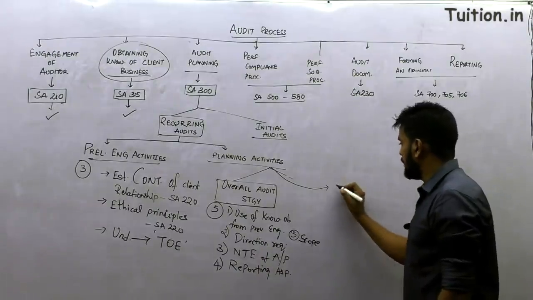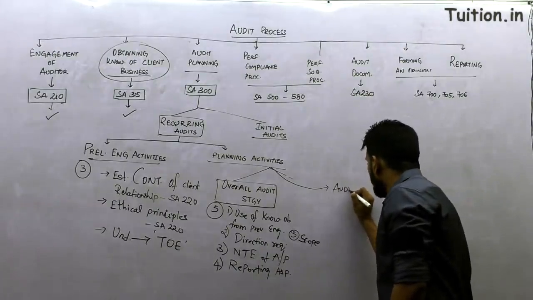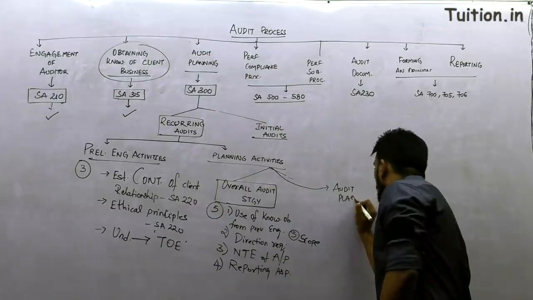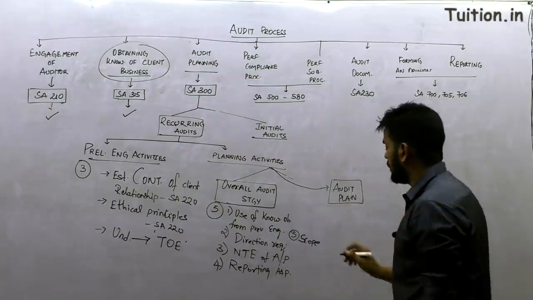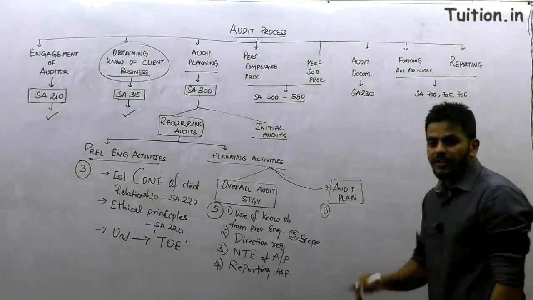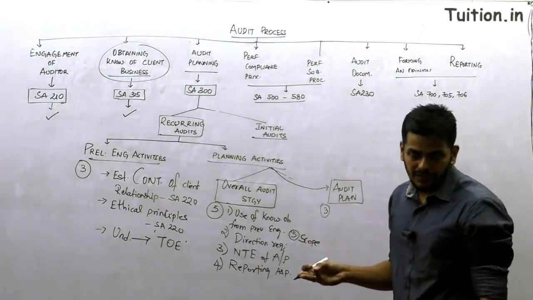Then moving up next, there is a piece on the audit plan. What are the 3 steps we are supposed to follow in the audit plan? Here only 3 steps are there. First, you have to perform risk assessment procedures.